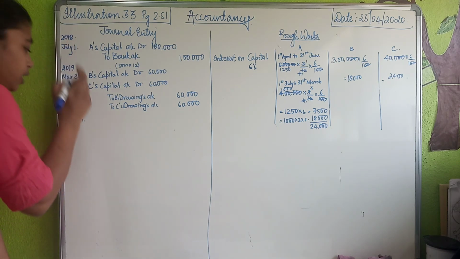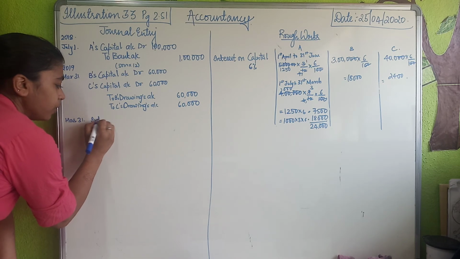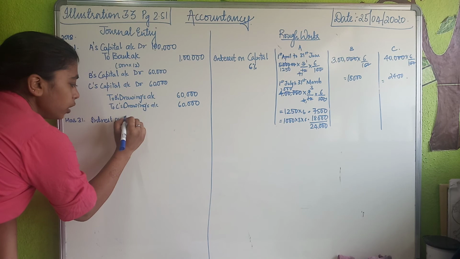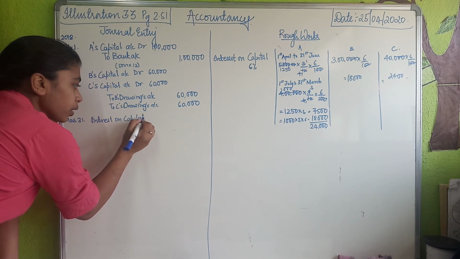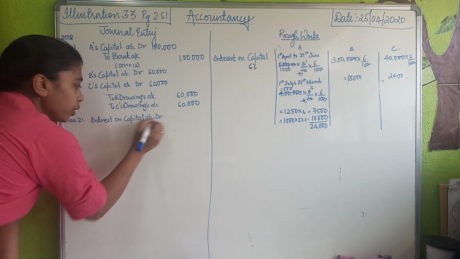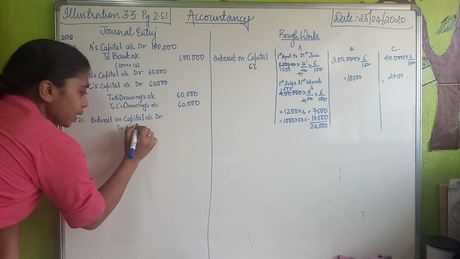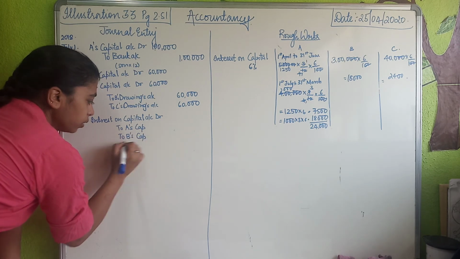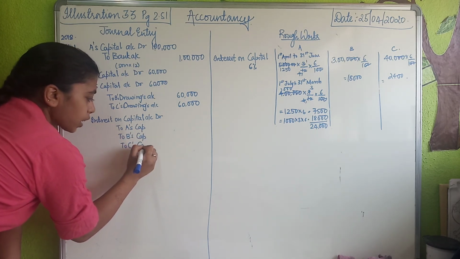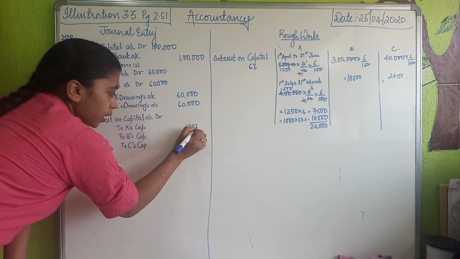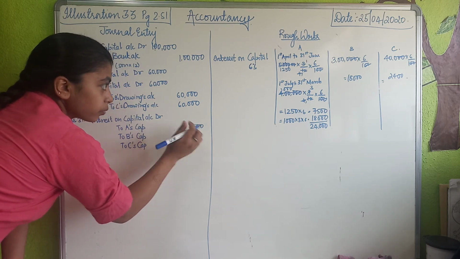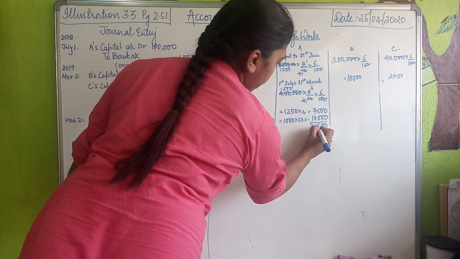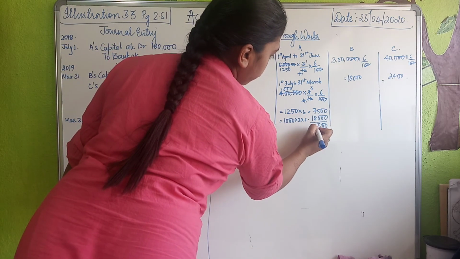Now the next entry as per interest on capital. Interest on capital is income for them, so it will be credited. Sorry. So interest on capital account debit to A's capital, B's capital, C's capital. A's was how much? 18,000. Sorry, not 18,000. Here I did something wrong. It is 5, 7, 7, 14, 15.